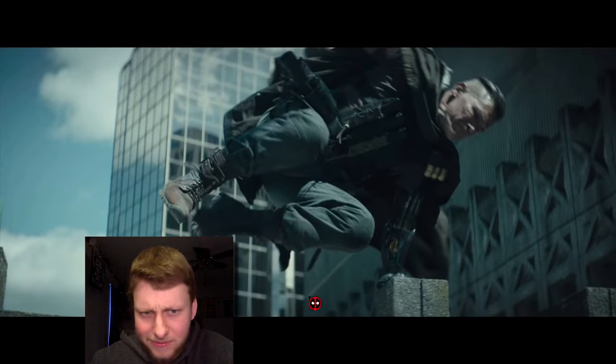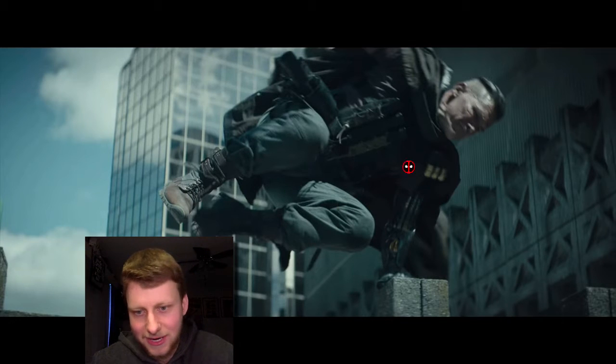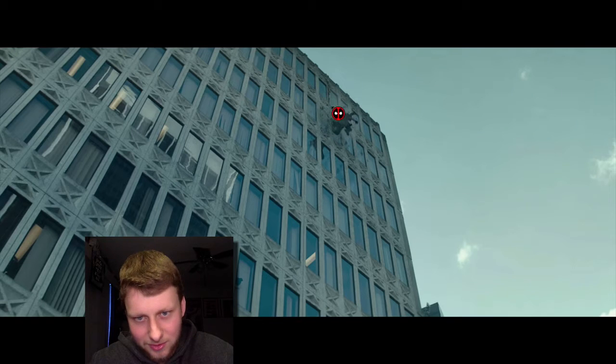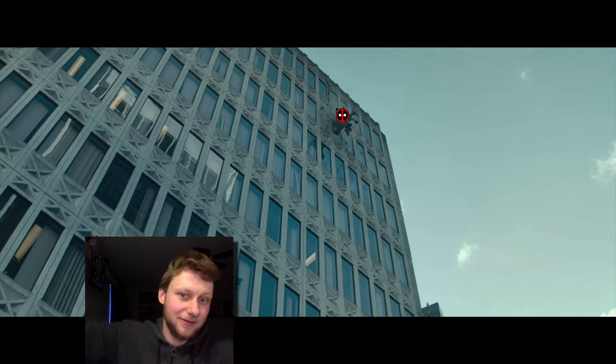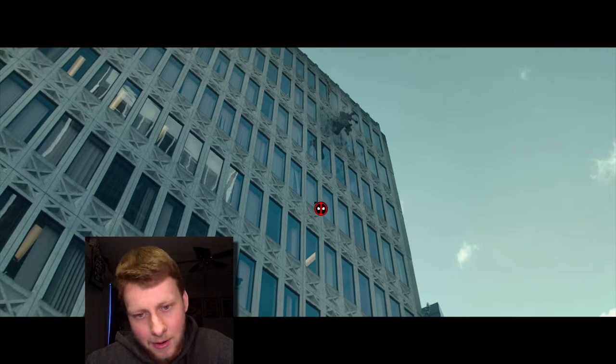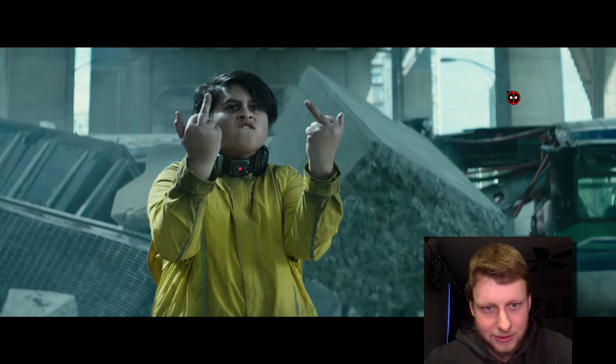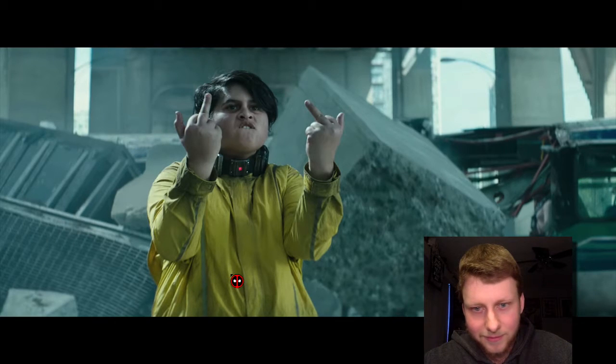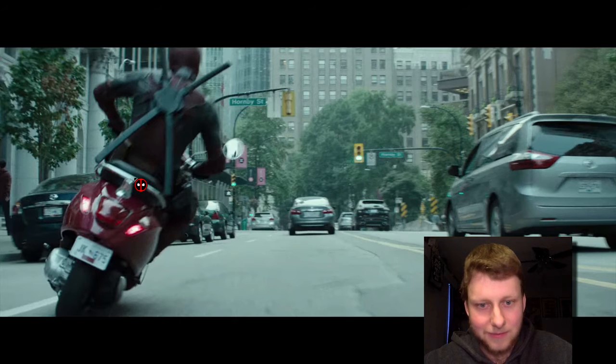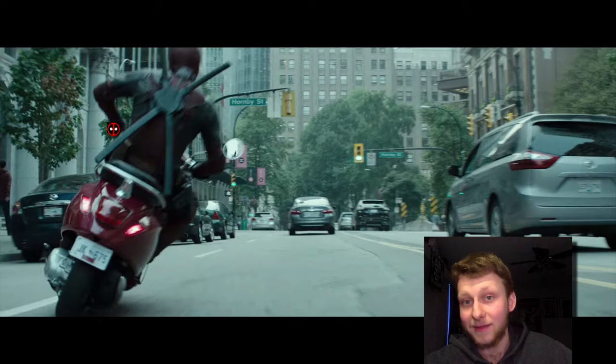And we get Cable jumping down this skyscraper. He crawls and jumps down, gliding down using his arm to scrape through the building and everything, which is pretty cool. And then again he's just grating through the building, and then we see the kid giving the middle finger, and then we get to see this shot of Deadpool riding the motorcycle.